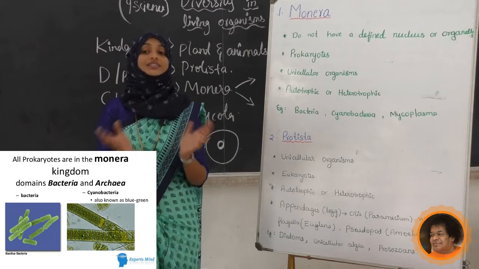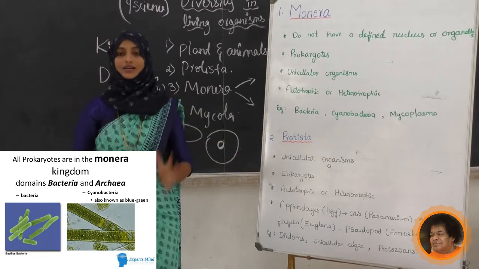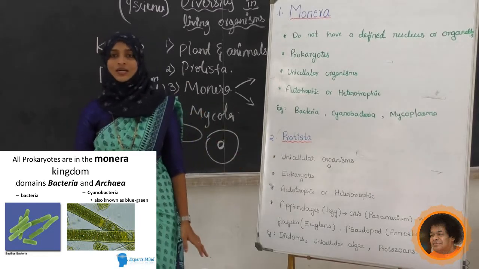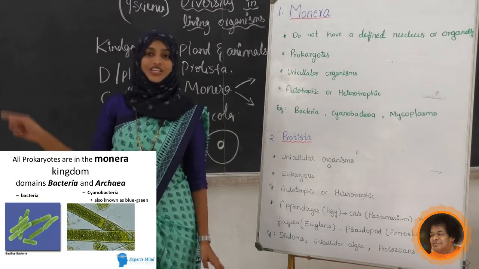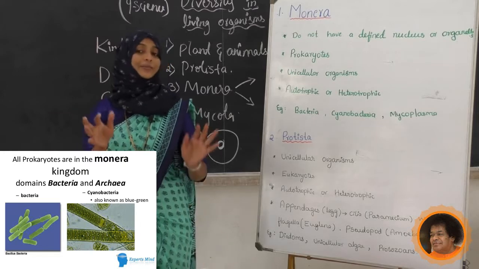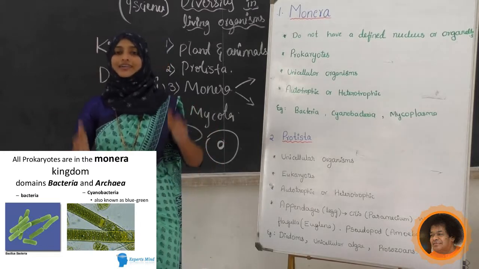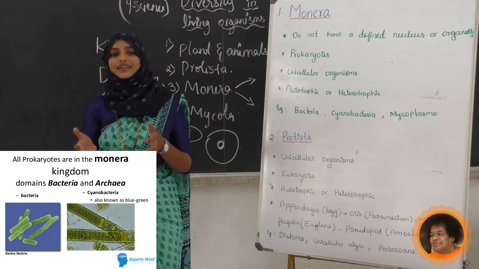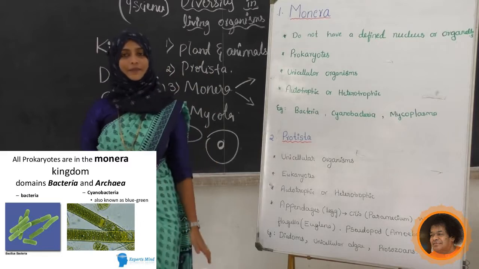Upon that, we can't see any bounded cell organelles, definite cell organelles also are not there in the Monera. It has flagella and cilia, all those things, but it does not have a definite nucleus. That's why these bacteria come under kingdom Monera.